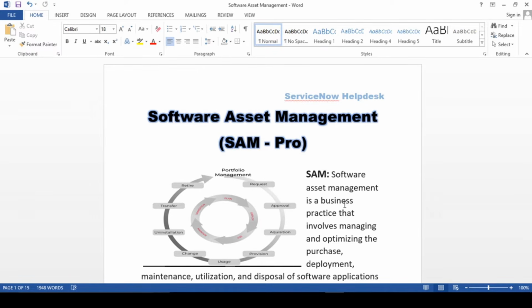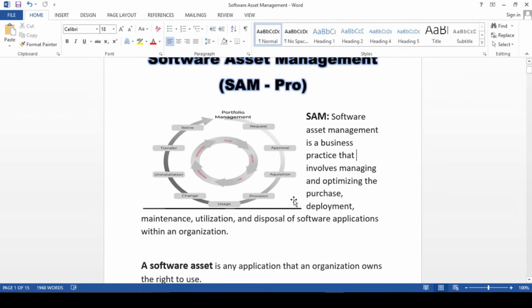So same thing, guys. If you are going to purchase MS Office, definitely you have to raise a purchase request, then only you will be having access to it, right? You will be having a key for your MS Office. So this process is kind of similar to the way we explained it in the hardware asset management life cycle. Kind of similar things are there in the software asset management as well.